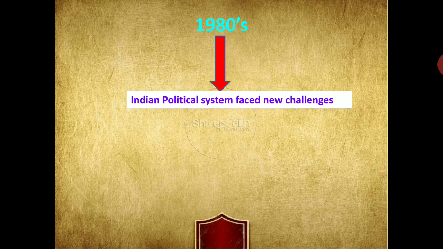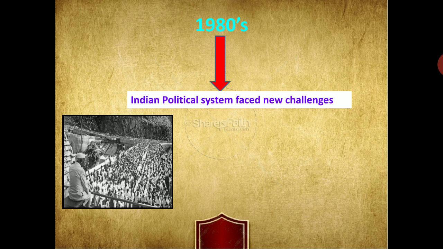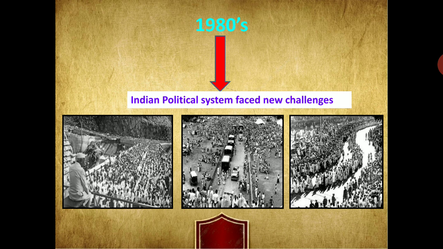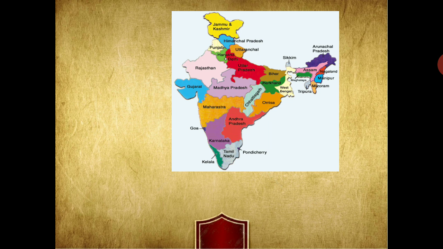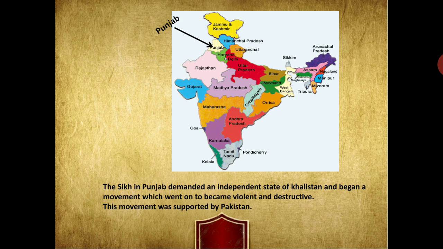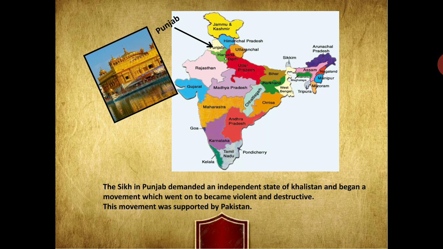When we talk about challenges, we are talking about the ups and downs which took place over here, which we are going to study in detail. During the 1980s, the Sikhs in Punjab demanded an independent state of Khalistan and began a movement which went on to become violent and destructive. Pakistan had lent its support to this movement.